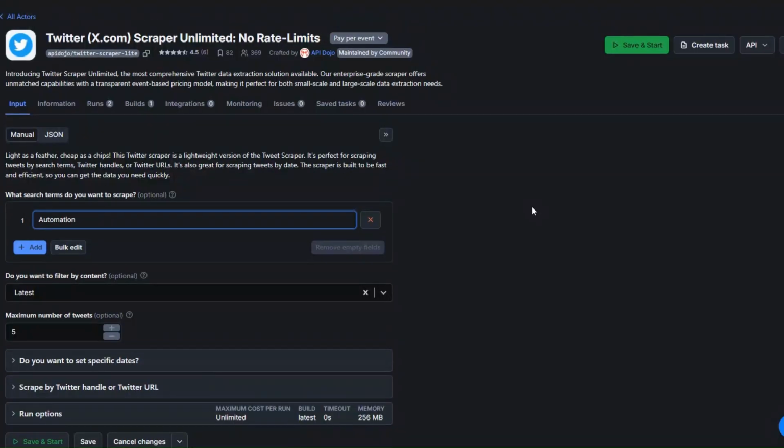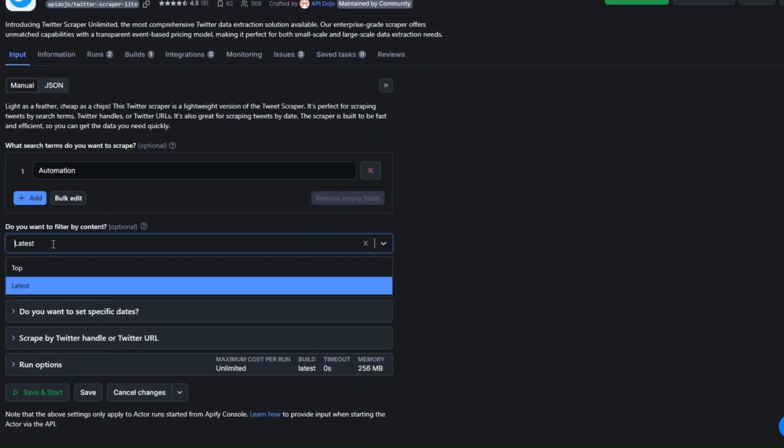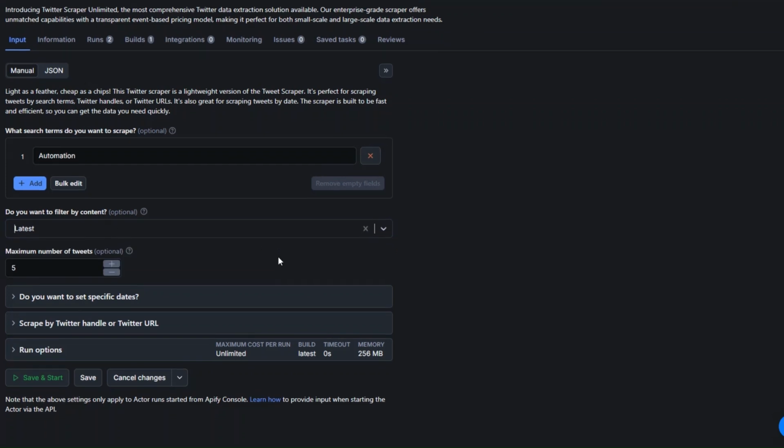This is the tool that we're going to use to scrape tweets. Here, you'll add the search term that you'd like to scrape. For example, you can add any search term like, let's say, accountants, lawyers, automation, digital marketing agencies. You can add those search terms over here. Here you can filter the tweets either by top or latest. I'm going to choose latest. And here you can add the number of tweets that you'd like to scrape.